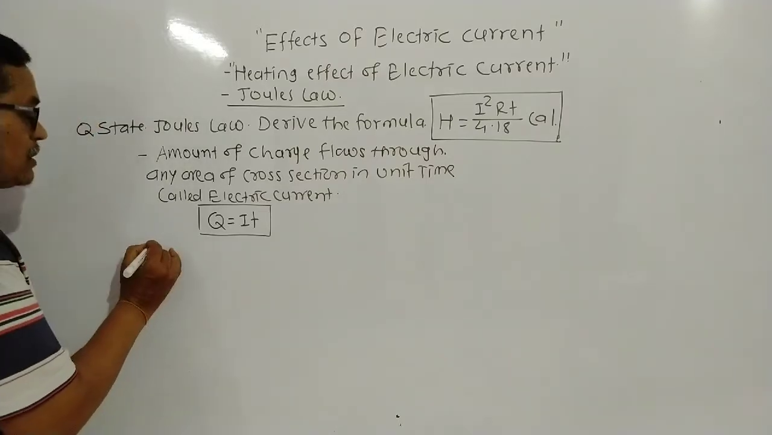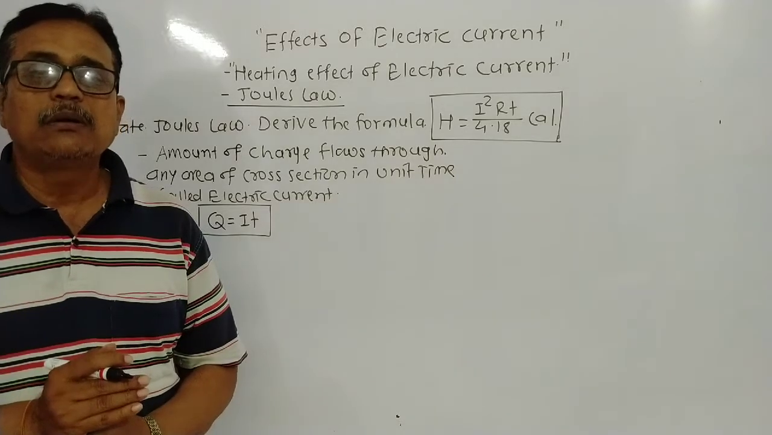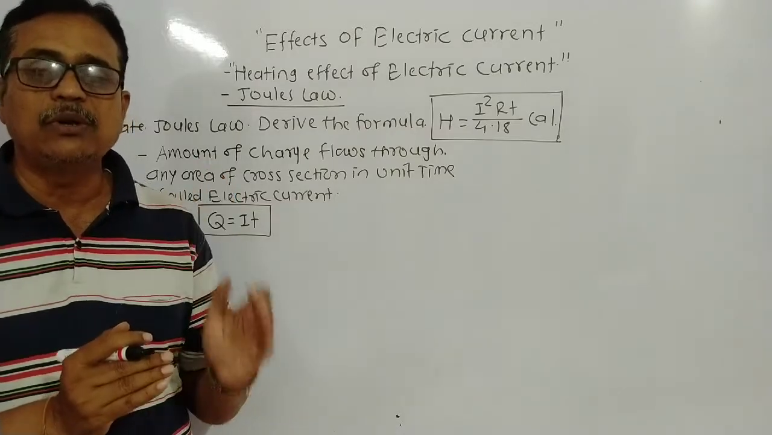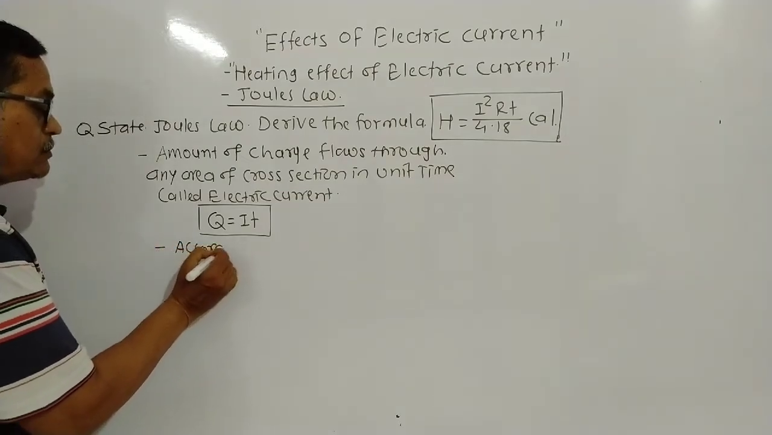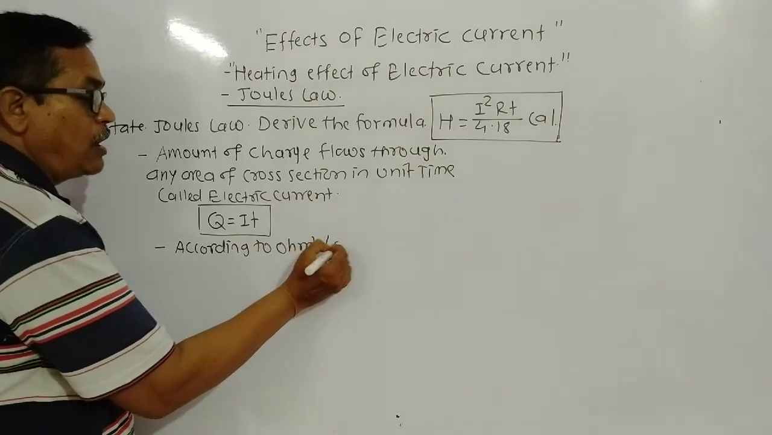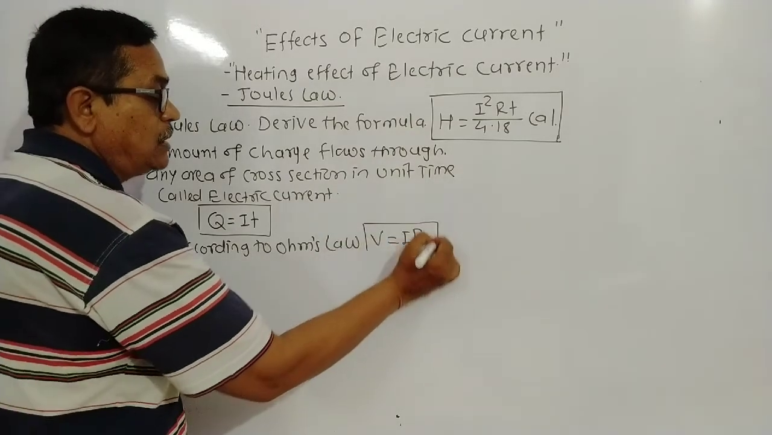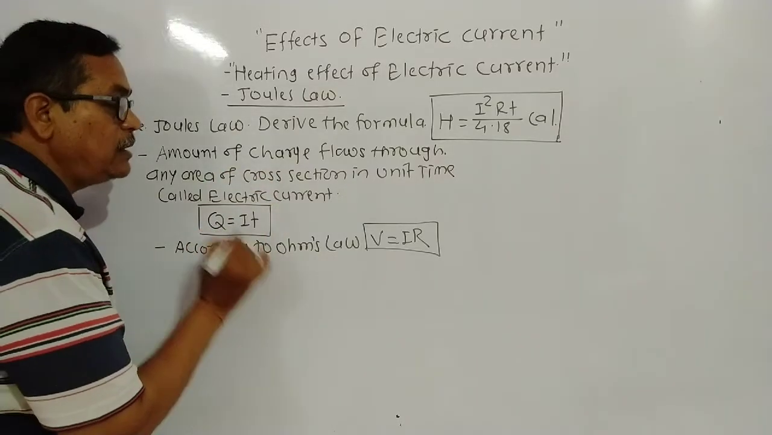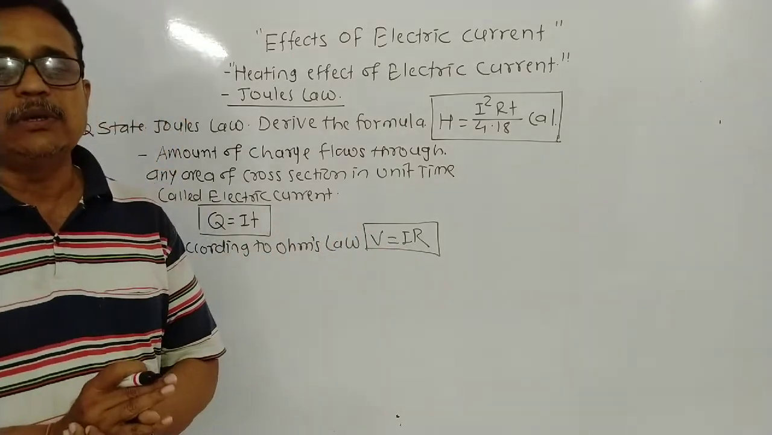Then the second point here. In 9th class, we studied Ohm's law. According to Ohm's law, V equals IR. Potential difference equals current into resistance. That is the value of V. Here we find the value of Q, that is Q equals IT, and the value of V, that is V equals IR. These are the two values.